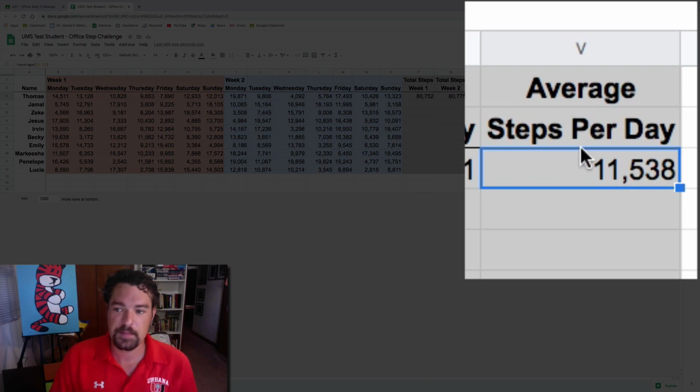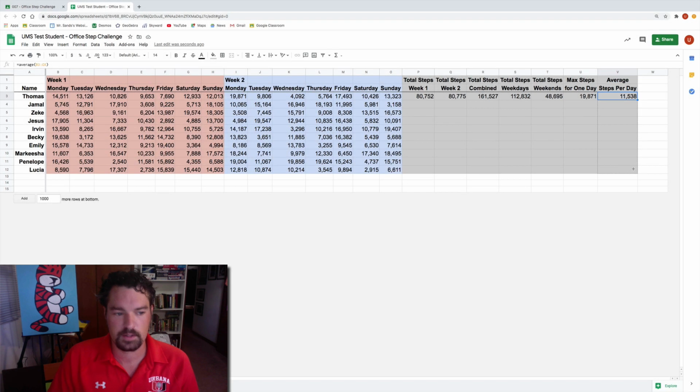So if I want to do the same thing for average steps per day, I click and highlight the cell. I move my cursor over to the blue box until it changes. Click, hold, drag down all the way to the bottom of these gray cells, and then I let go, and it fills in all of the averages for me.